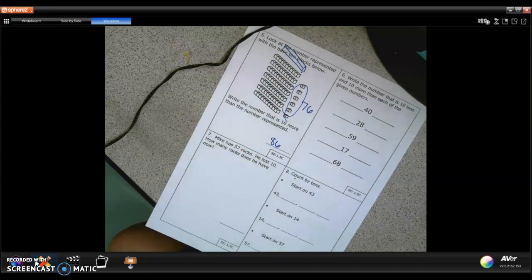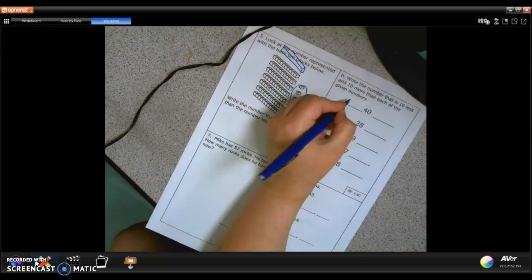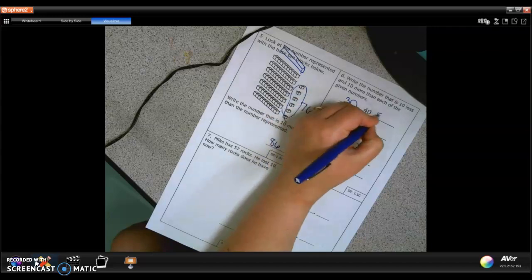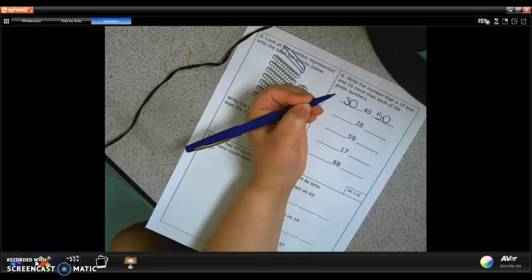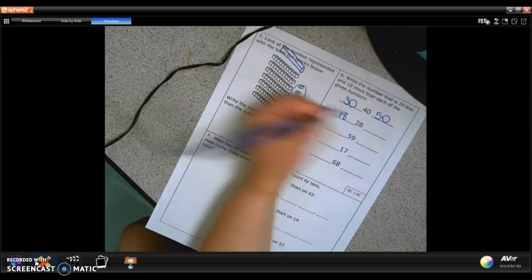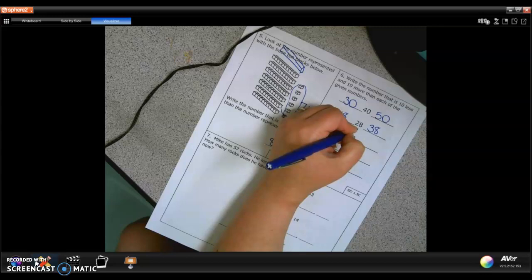Write the number that is 10 less and 10 more than each of the given numbers. Here's the number 40. 10 less would be taking away a 10, so I would have 30. 10 more than 40 would be adding a 10, so that would be 50, because there'd be 5 in the tens place. 28, I know my ones place is going to stay the same. 10 less would be 18. 10 more is 38 because I'm adding 1 to the tens place.